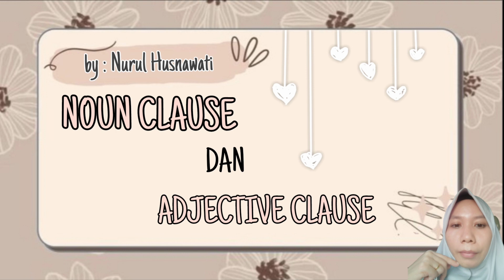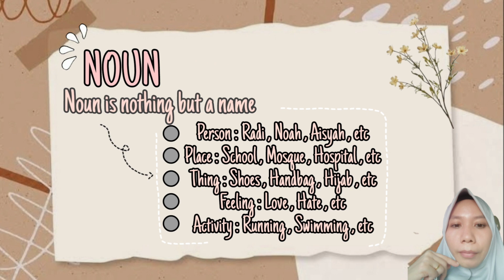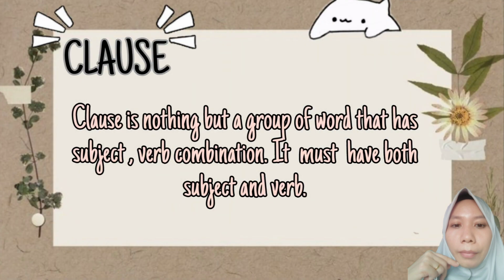I'm so excited because today we are going to learn a new lesson, new materials. It's about noun clause and adjective clause. But first you have to understand what a noun is. A noun is nothing but a name. And what kind of name? The name of a person, the name of a place, the name of a thing, the name of a feeling, the name of an activity, and etc.